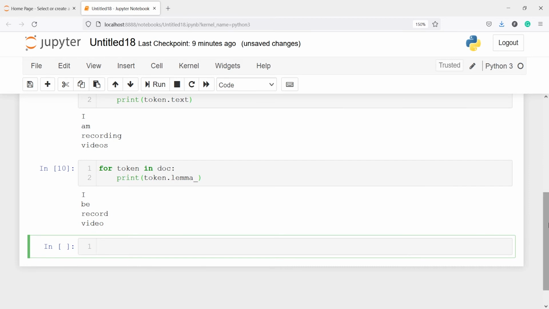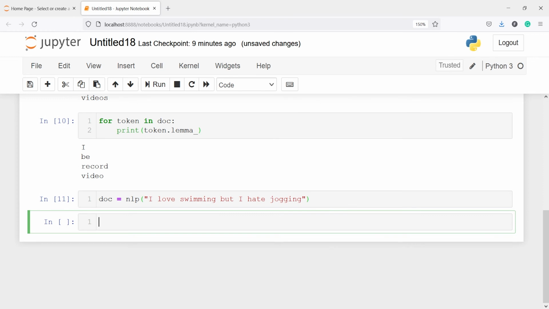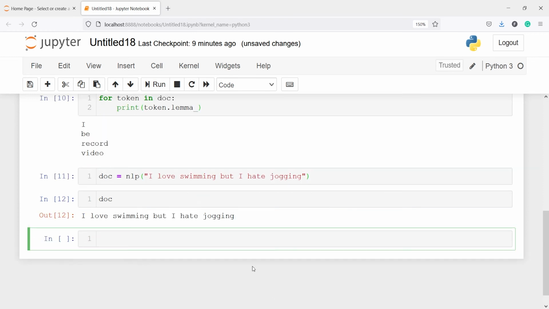Let us see one more example. I'll make one variable doc, then call this object nlp, and let me write something: I love swimming but I hate jogging. This is a random sentence, because I don't know swimming, so it's not about me. Let us execute our code, and if I print doc, we have this sentence, I love swimming but I hate jogging.